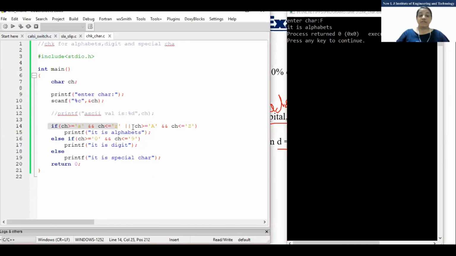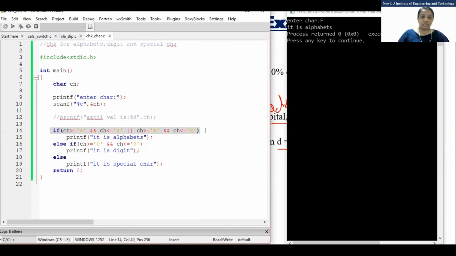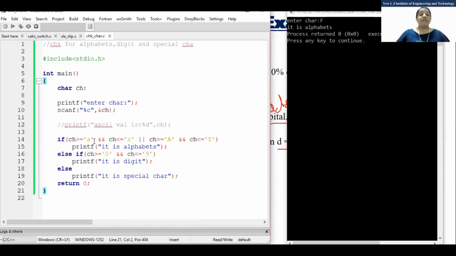The main thing is how to write a condition, especially this condition. Just concentrate on how I have written it. I have used double and, that means logical AND, to check small a to z. And I have used another logical AND for checking capital A to capital Z. Either small a to z, or caps A to Z. And I have combined those two conditions with the logical OR operator. That is the main thing you need to learn here, and the ASCII value. Is this program clear?